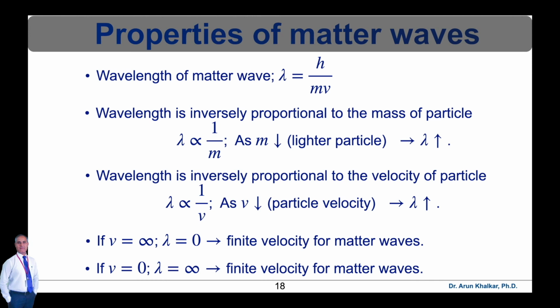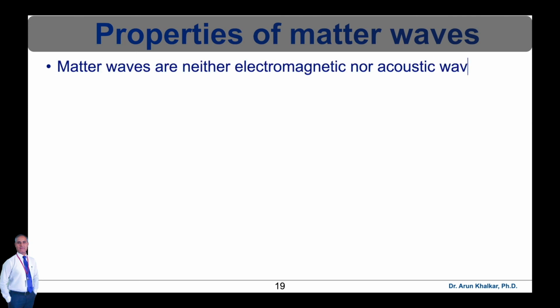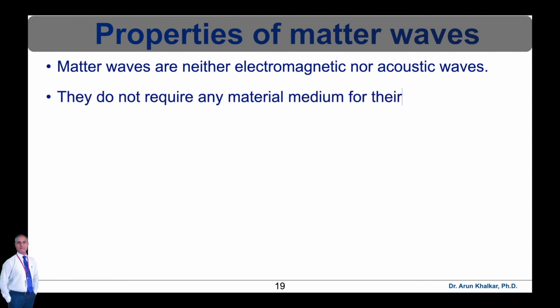Hence matter waves spread out in space and are not localized at a point, which introduces uncertainty in the position of the particle. Hence matter waves are related to the probability of finding the particle. That is, matter waves are not mechanical waves. The properties of matter waves can be explained as follows. Matter waves are produced by the motion of particles and are independent of the charge. Hence they are neither electromagnetic nor acoustic waves. They can travel through vacuum and do not require any material medium for their propagation.